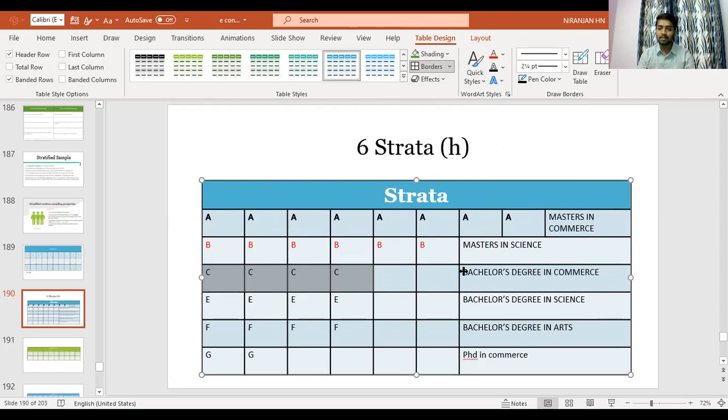So these are the 6 subgroups we have in the research.